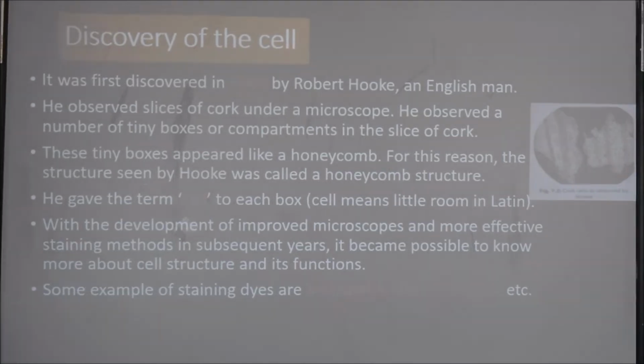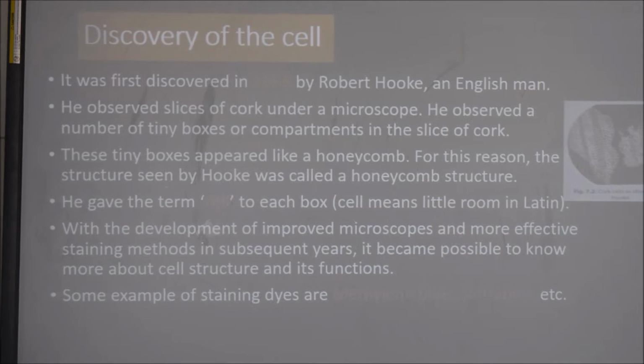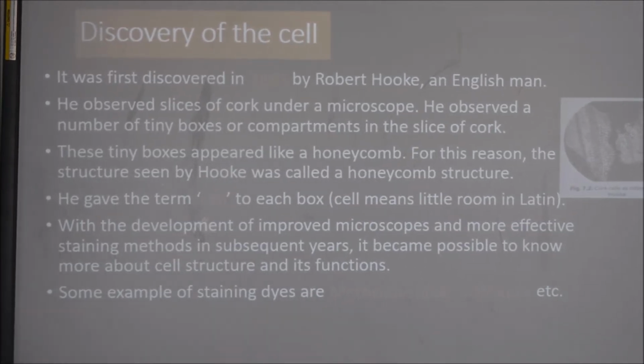With the development of improved microscopes and more effective staining methods in subsequent years, it became possible to know more about cell structure and its function.